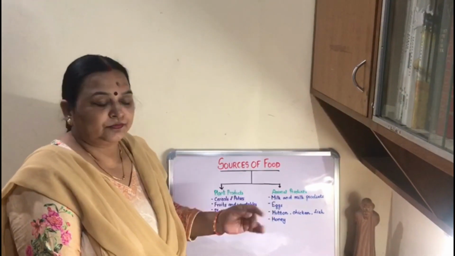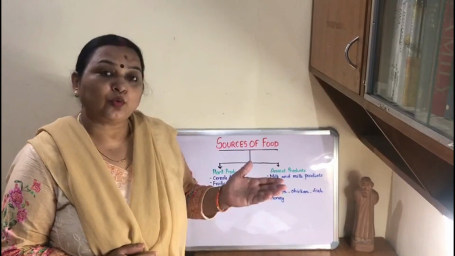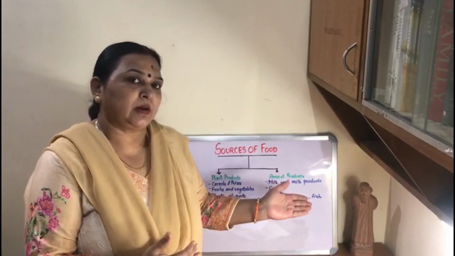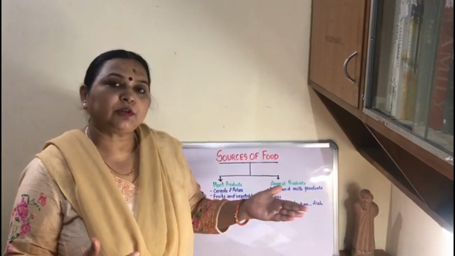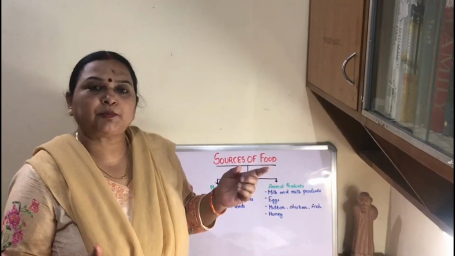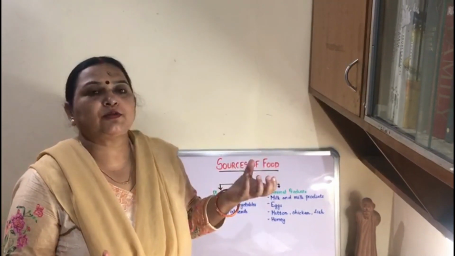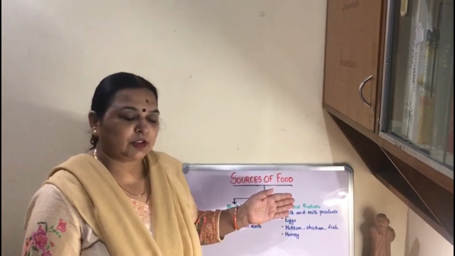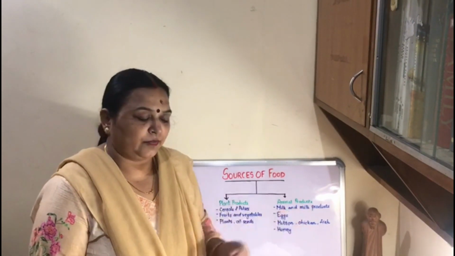Do you know plants are known as producers? Why? Because plants produce their own food. Now, we animals and human beings are dependent on plants. So, we animals and human beings are known as consumers. Plant is producer and we are consumer. Now, how does a plant prepare food? Plants prepare food by the process of photosynthesis. In the presence of sunlight and water, plants prepare food, which is known as photosynthesis. So that's why the green plants are known as producers.